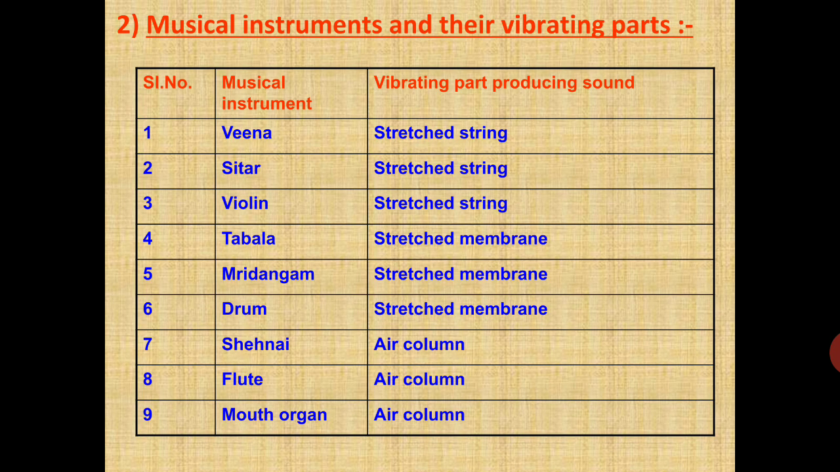So we discussed that sound is produced by the vibration of an object. Vibration means the to and fro motion of an object. Different musical instruments produce sound due to different vibrating parts, as we discussed now.